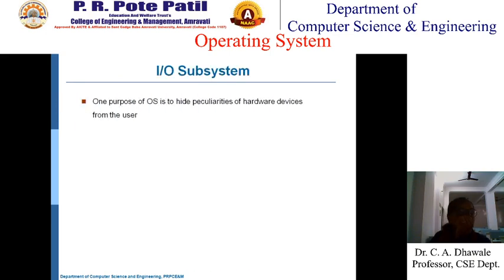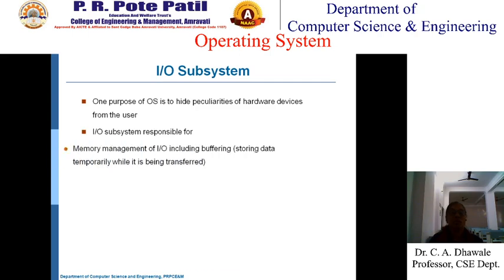Then the next service is the I/O subsystem. You know that peripheral devices are attached to the computer, and these peripheral devices we call the input and output system. Now, as per our experience, these I/O devices are very complicated in design. So the purpose of the operating system is to hide the hardware complexities of the I/O subsystem, or the I/O devices, from the user so that the user can easily use it.